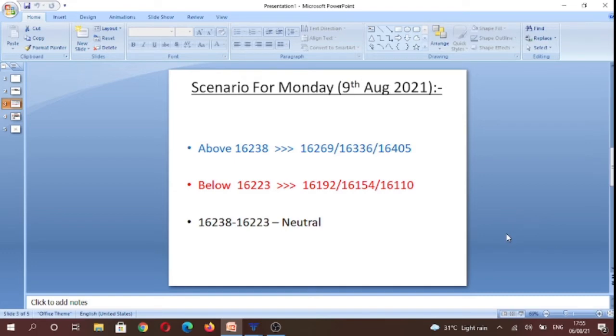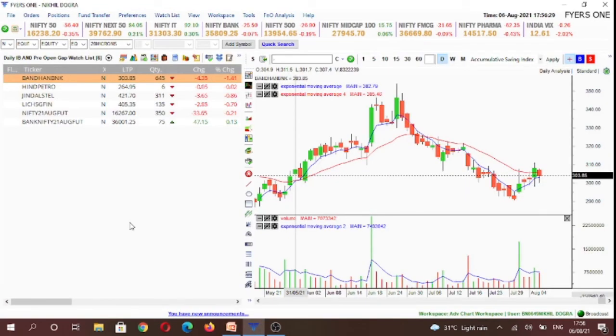And aggressive trade for Monday would be if market was to break Friday's lows, which is 16,223. In that case, we would have an inside candle breakdown on the daily time frame to the downside. So that would be an aggressive trade, and conservative traders should only look for buying opportunities above 16,238 levels on the index. Now we would be analyzing our stock watch list for Monday.